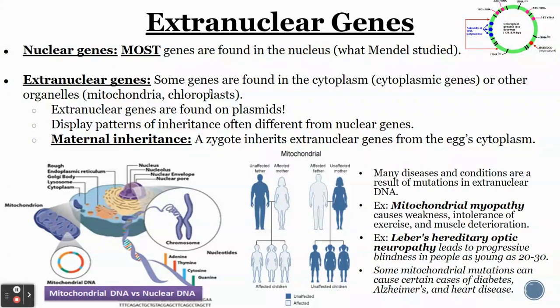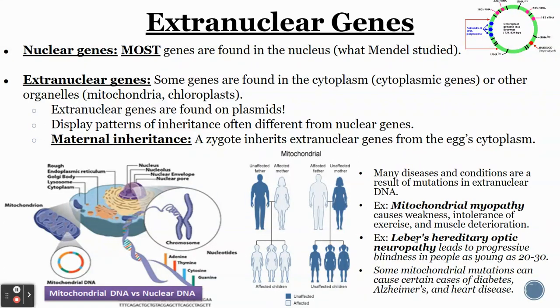Especially the mitochondria and chloroplasts, they're inherited by what's called maternal inheritance, which means that a zygote is going to get the extranuclear genes, especially those mitochondrial and chloroplast ones, from the egg's cytoplasm, not from the sperm. So that's why if the mother has a mitochondrial disease, like mitochondrial myopathy, where you get weakness, intolerance to exercise, and a lot of muscle deterioration, that mother will pass it on to the kids. But if the father has it, the father won't pass it on because the father does not pass on mitochondrial DNA to the kids, but the mother does. The egg has a lot more resources needed, so it has a lot more to it. That's why it contains the mitochondrial DNA.